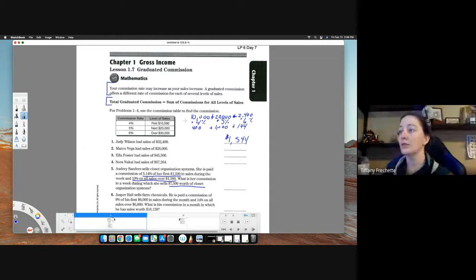So we're not using this one anymore. Remember, this told us only 1 through 4. So make sure you're paying attention to the directions there. It tells you where you're going to be using this. Now they're giving us new percentages based on the step or the graduation from this one to this one to this one.